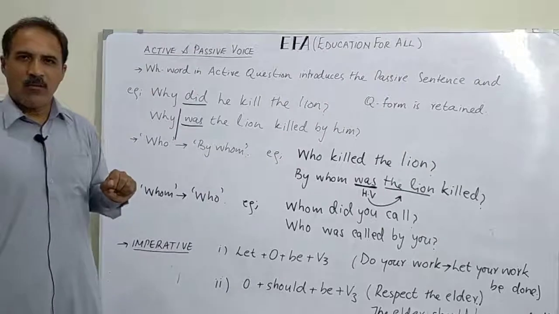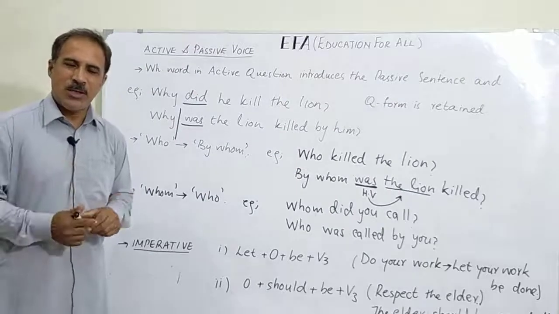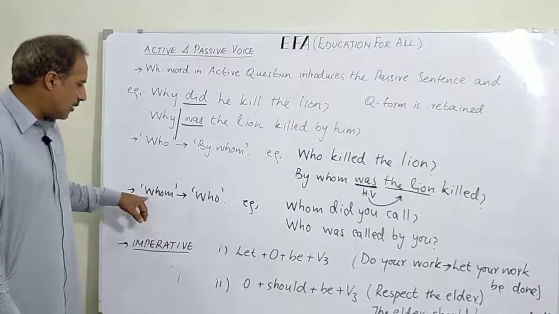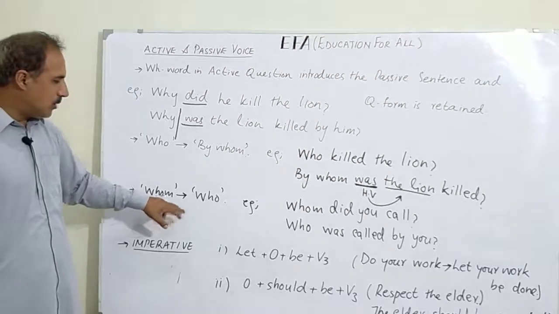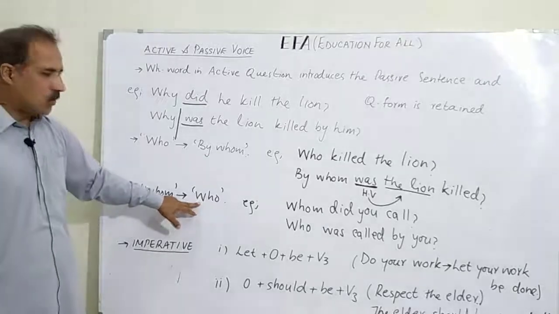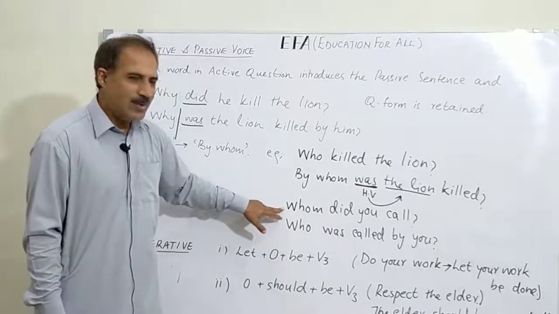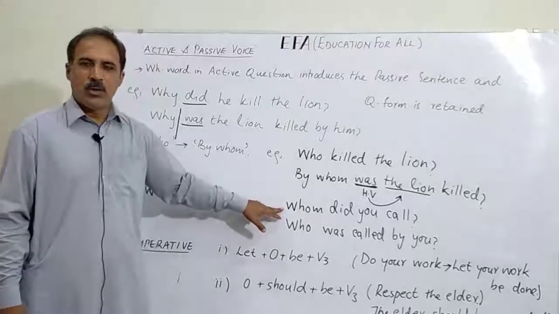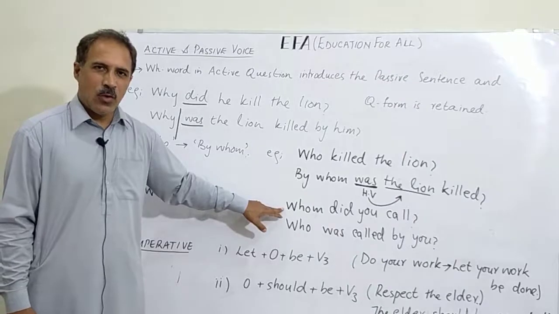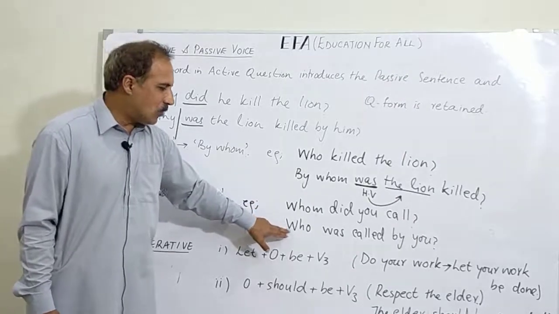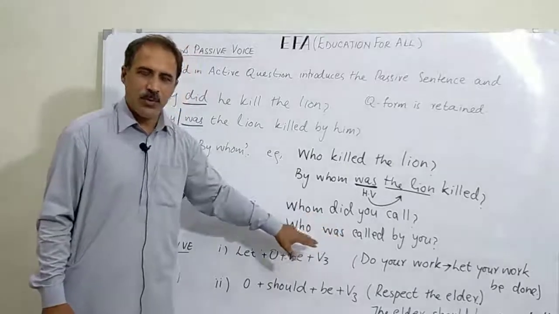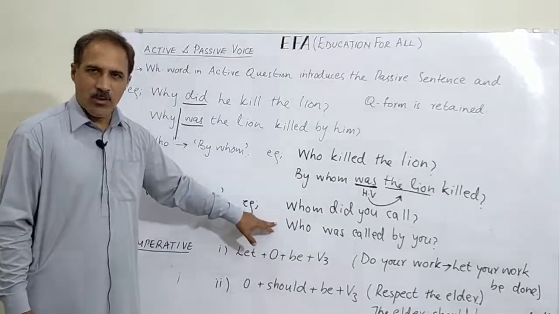And if we want to ask a question about the object, we will start the question with whom. And accordingly, whom will be changed to who. For example, whom did you call? When we change it into passive voice, it becomes who was called by you.